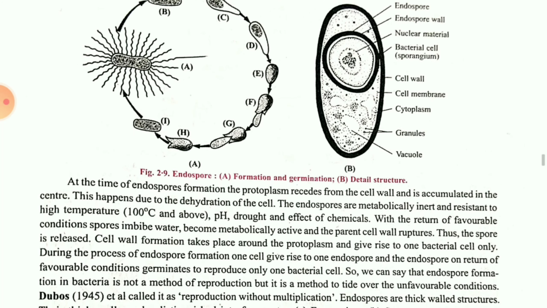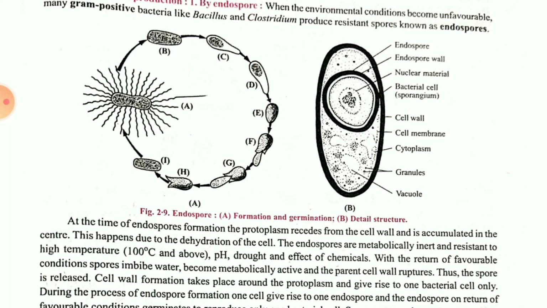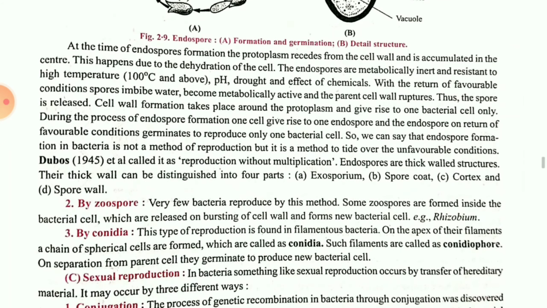Okay children? As you can see, figure A is the typical structure of a gram-positive bacterium. In figure B, the pili and flagella, whatever locomotory organs are there, will be removed. Then in C, it will enlarge. In D, again there will be expansion. Then in E, it will start dividing. F, germinating, you can see. G, again the same thing. In H, it will separate that germinating portion and again form a complete organism.